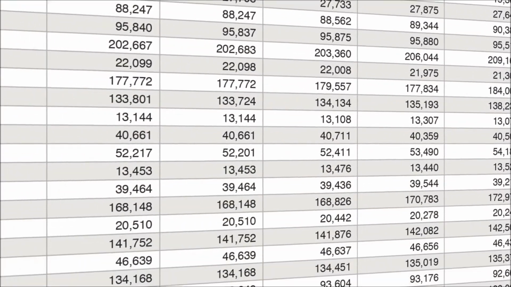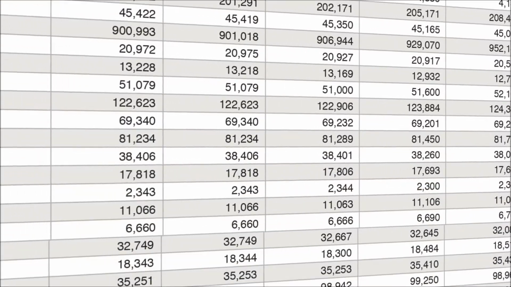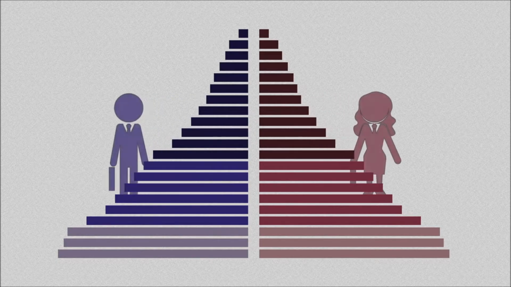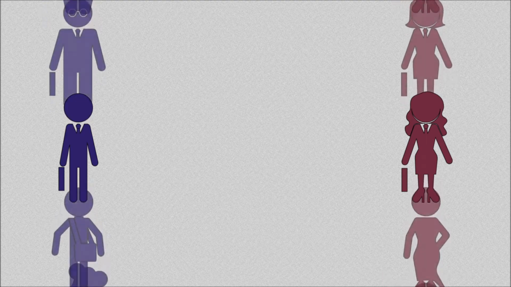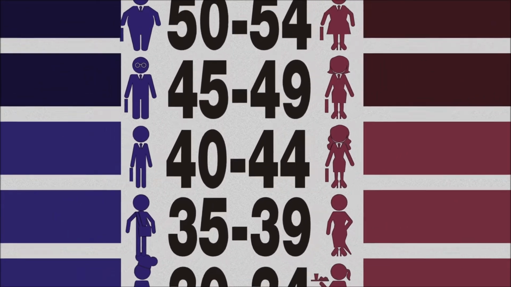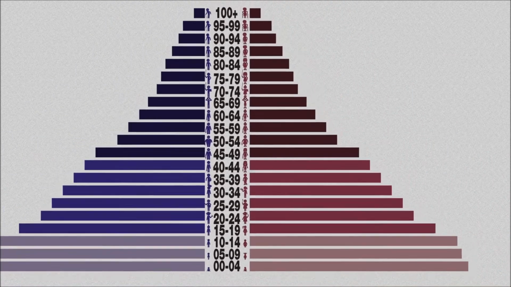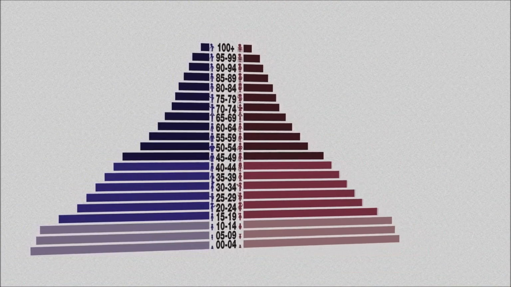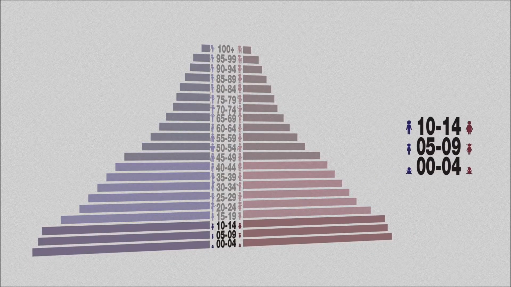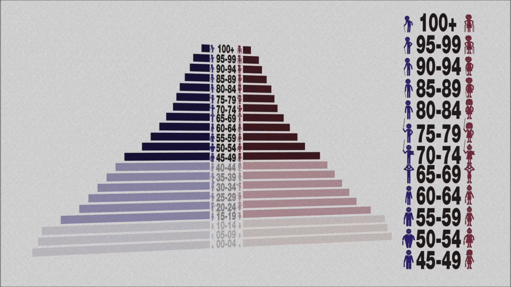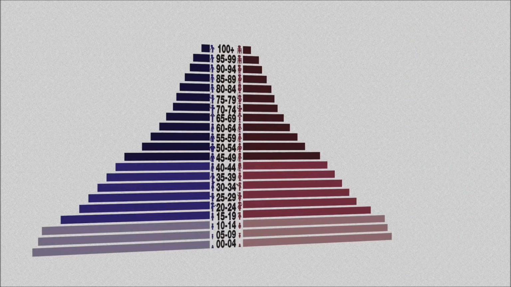Complex data is more easily interpreted through visualization, and one of the ways that demographers represent the internal distribution of a population is the population pyramid. Here, the data is divided by gender, with females on one side and males on the other. The population numbers are shown for each 5-year age interval, starting from 0 to 4 and continuing up to 100 and up. These intervals are grouped together into pre-reproductive, 0 to 14, reproductive, 15 to 44, and post-reproductive years, 45 and up. Such a population pyramid can be a powerful predictor of future population trends.